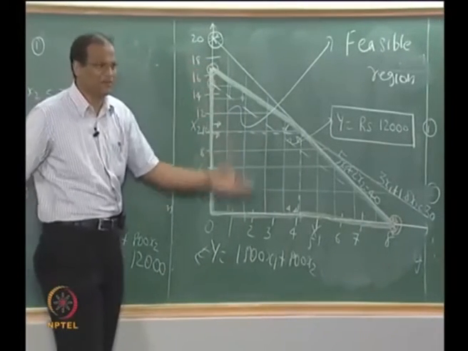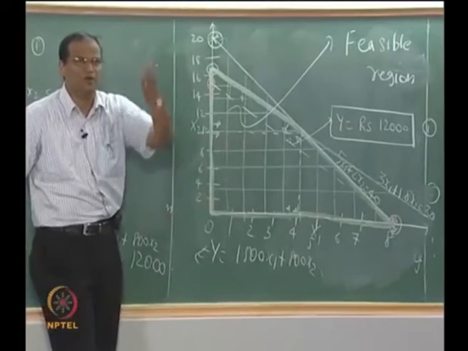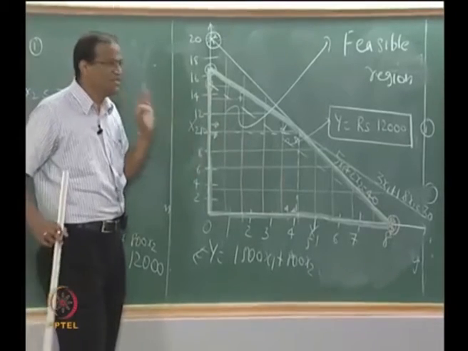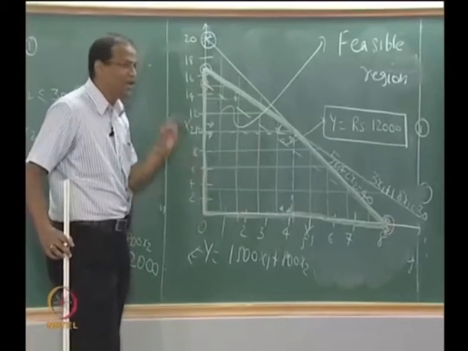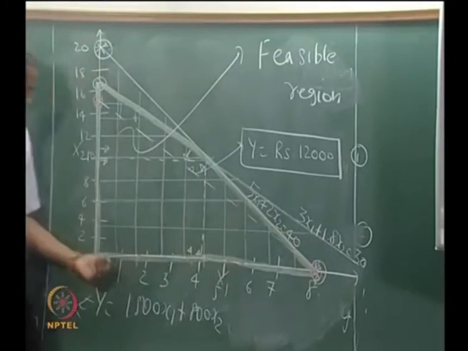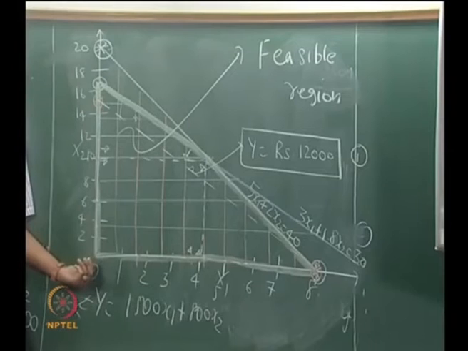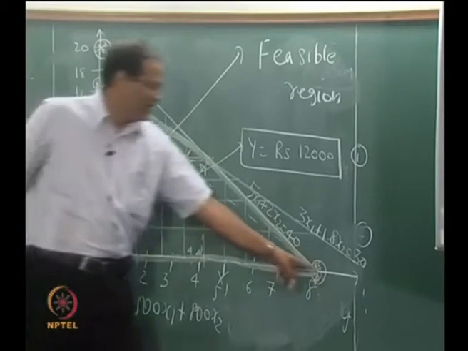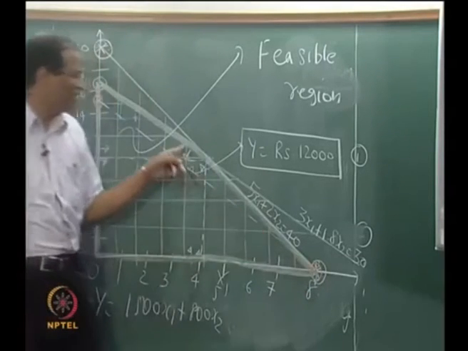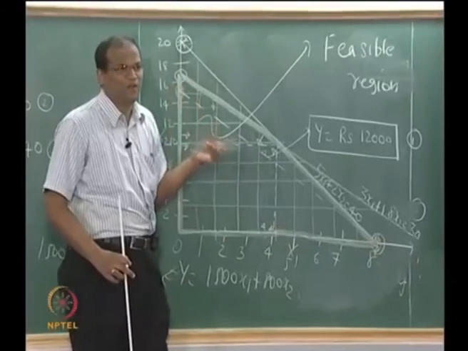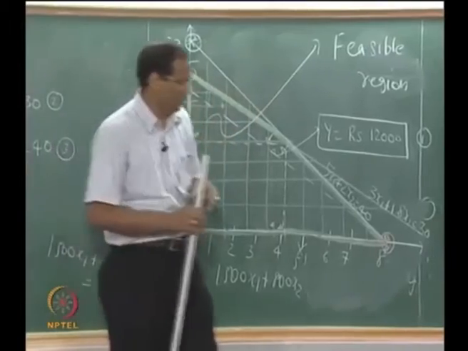This is a property which can be proved in your OR. If you take an OR course, OR1 or OR2, they will prove this, which means it is easy for us. We have to get the value of y only at these 1, 2, 3 and 4 points. Here x1 is equal to 0, x2 equal to 0. So now here you have to take a call on making all chairs, here making all tables, here making tables and chairs. Each of these will result in a value of y, and now tell me which is the maximum value of y.